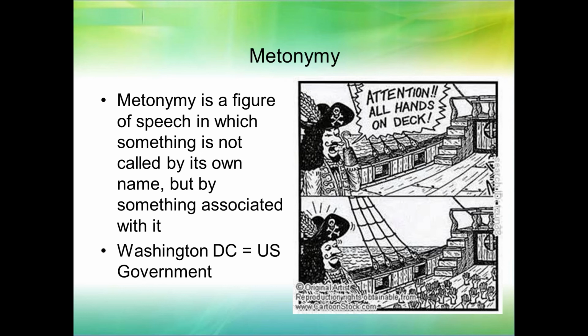They don't mean the city of Moscow. They mean the Russian government. In Beijing, they said this. They don't mean the city of Beijing. They mean the Chinese government, right? So metonymy is using something associated with something else to describe it. Perfect example here on the right, the cartoon. Attention, all hands on deck.